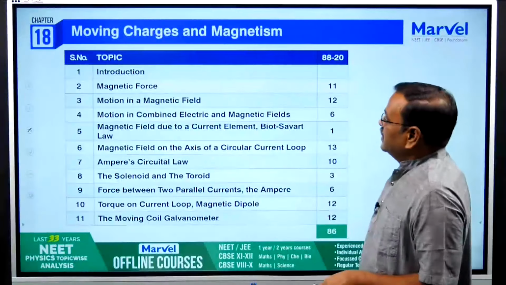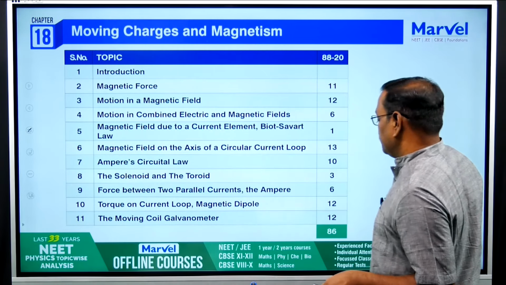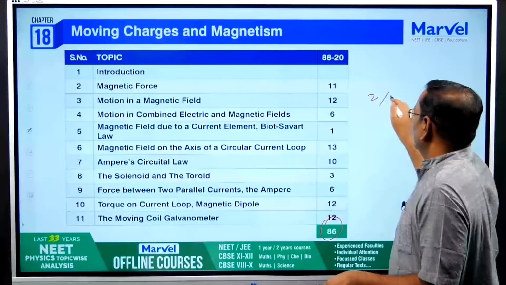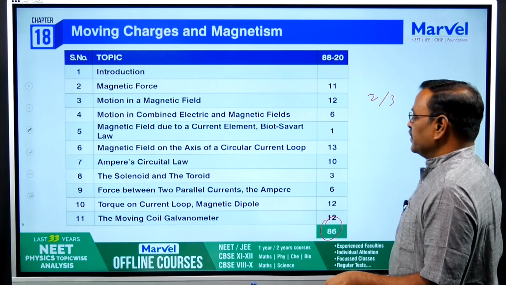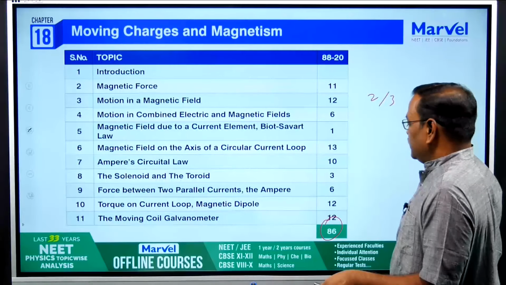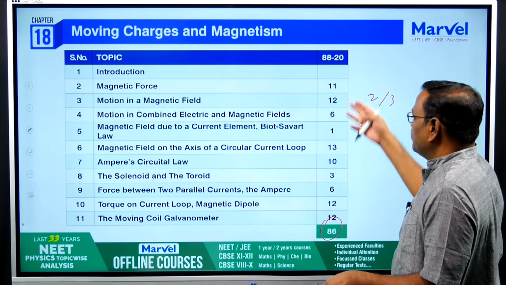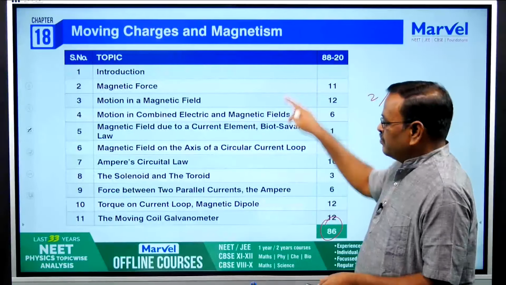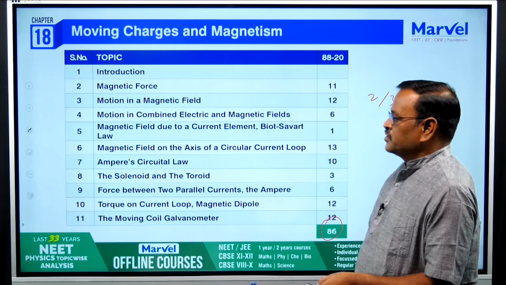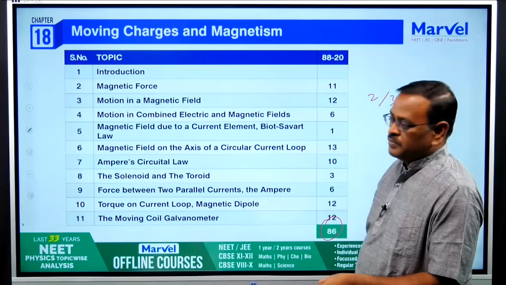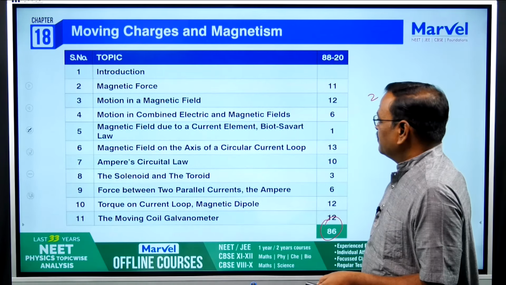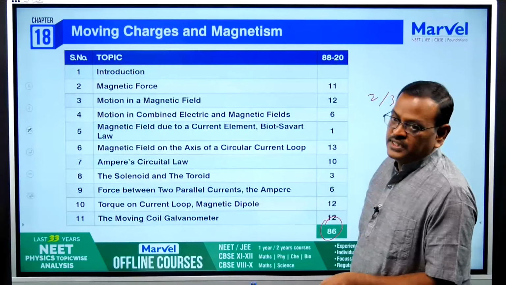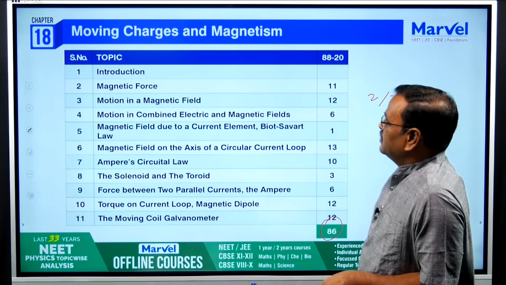Next chapter, moving charges and magnetism. 86 questions from 33 years, so you can expect 2 to 3 questions. See here, among all the 11 topics, all are important. So give equal importance to all the topics, you can't focus on one particular topic. Practice problems from all the topics. This is another important chapter in 12th standard physics, moving charges and magnetism.